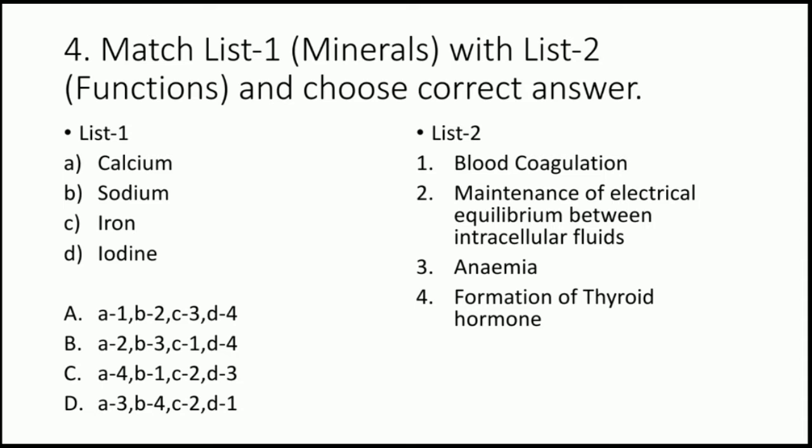So the answer to this question is option A, that is calcium has the function of blood coagulation. Sodium has the function of maintaining the electrical equilibrium in the intercellular fluids. Iron has a function in blood cell formation. The deficiency of iron can lead to anemia. And iodine has the function in the normal functioning of thyroid hormone. So in the deficiency of iodine, there can be the problem of goiter, which is a thyroid problem. So these are the functions of the major minerals.